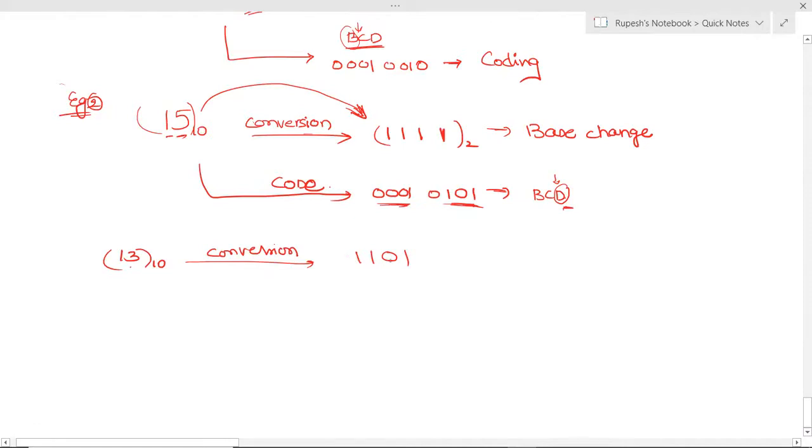Even if you apply 2 power 0, 2 power 1, 2 power 2, 2 power 3, it will be 1 plus 4 plus 8, which is 13. So this is in binary form. In BCD, 1 is represented by 0001 and 3 is represented by 0011. And this is the formation of BCD base 10.